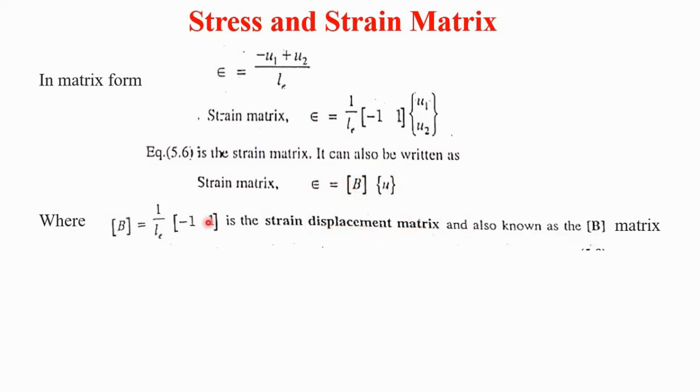This B matrix is 1 upon Le into [−1 1], and U is the displacement matrix of u1 and u2.